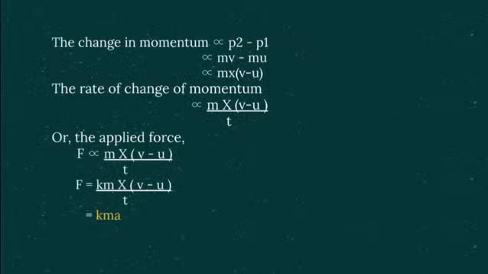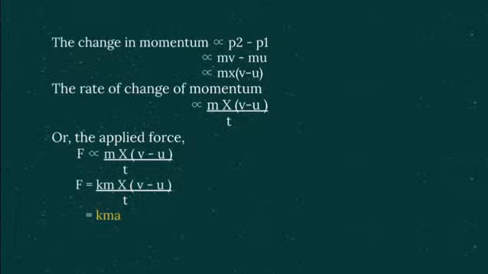Now the second law says that force applied is directly proportional to rate of change of momentum. So rate of change of momentum, when we say, it is actually change in momentum by time, which is proportional to f. And so we get f is proportional to m into v minus u by t.